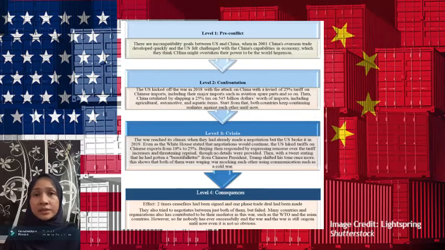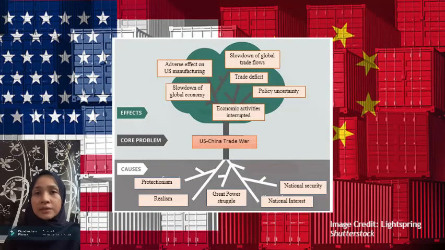On the third level, the war reached its climax when they had already made a negotiation, but the US broke it in 2019. On the fourth level, which is consequences, two ceasefires were signed and one phase trade deal was made. However, the war is still ongoing until now, even if it's not so obvious. So this is the conflict 3 of the trade war between the US and China.